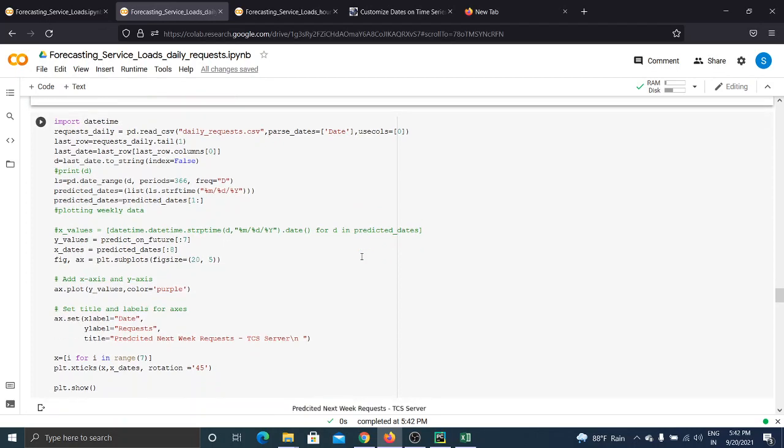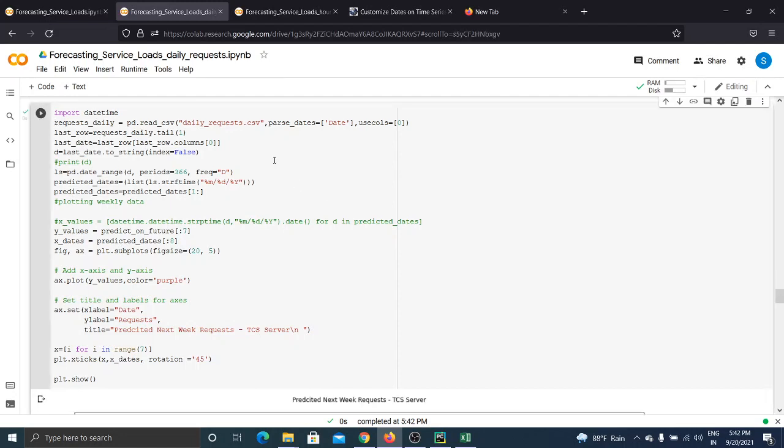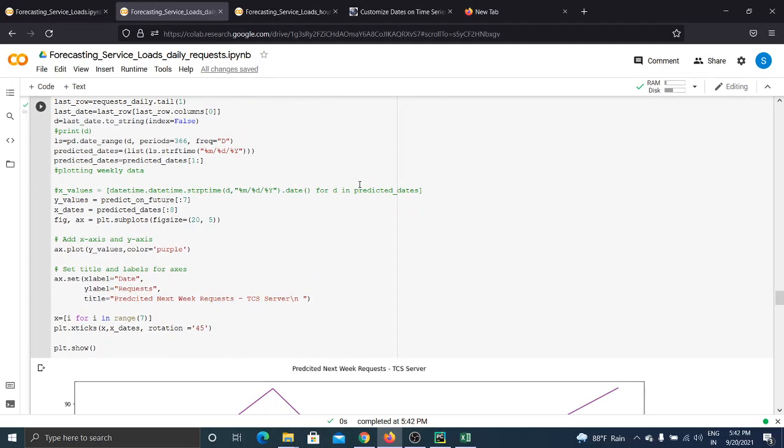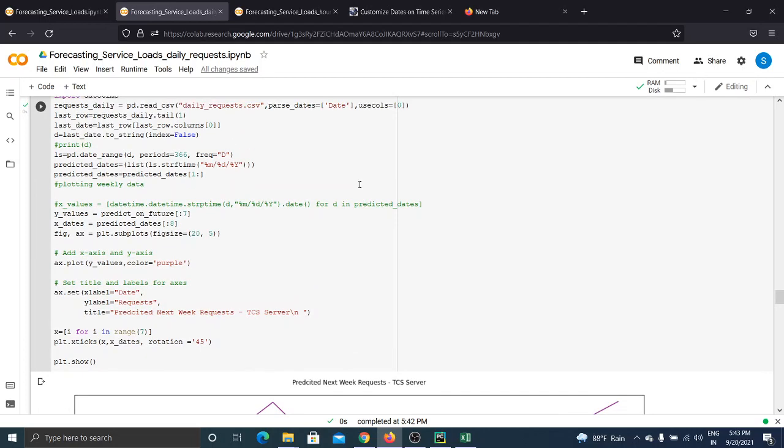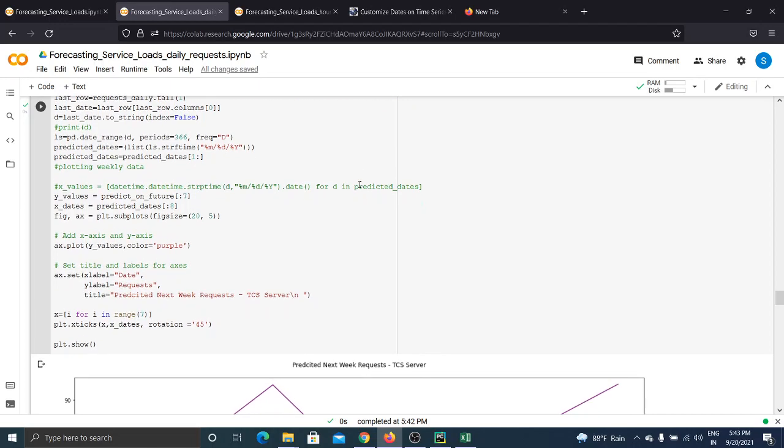First of all we will read our CSV file again, and extract the last row from that dataset, and from that last row we will extract the date up to which the data is available. From that date we will create a list of dates for the next 1 year from the next date and create another list of it.